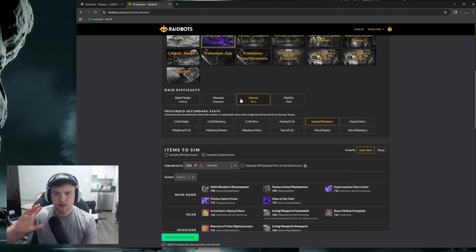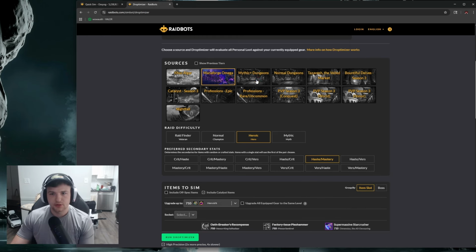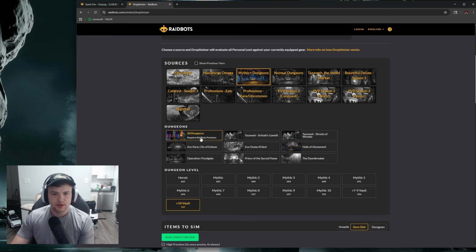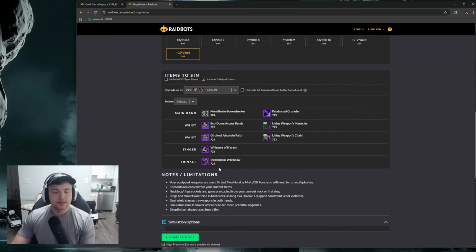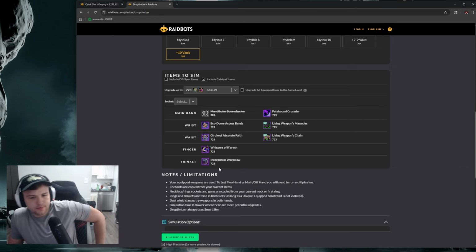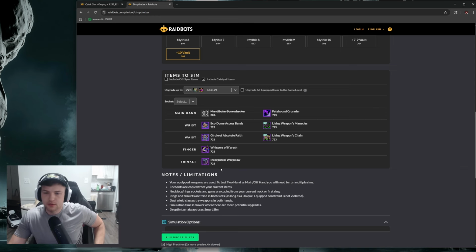So this is going to give me all gear from the raid, all drops, and sim it against my current gear and tell me what would be upgrades. If you have premium, you can do all the dungeons at once and see what dungeons you should target for new gear, if any. Or you can just do one dungeon at a time and do the same thing. And you can also look to see what you should be hoping for from Vault. So yeah, that's the functionality of Raidbots. It's really, really useful. Recommend everybody use it if you're trying to improve your game.